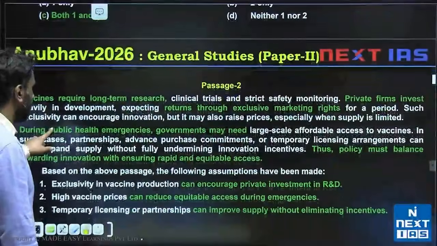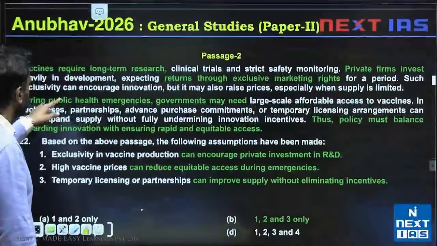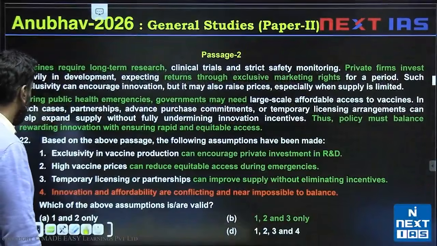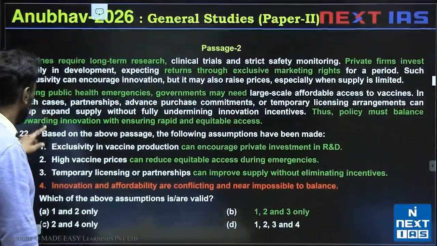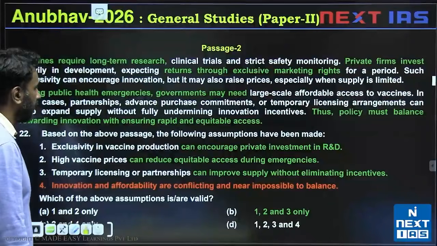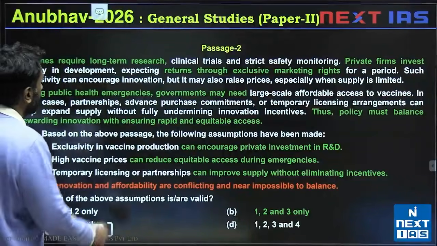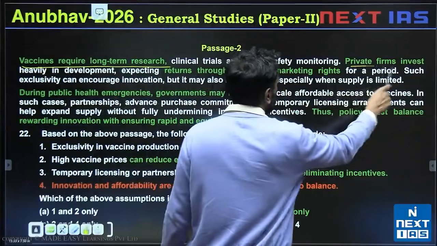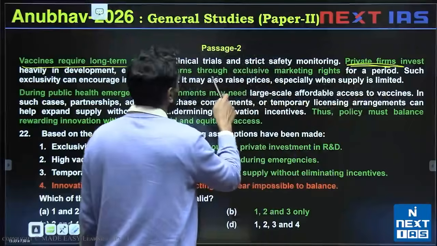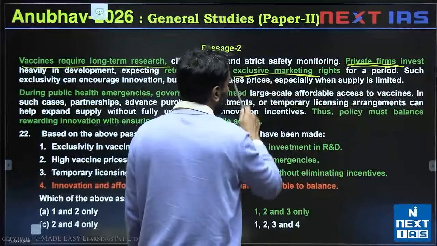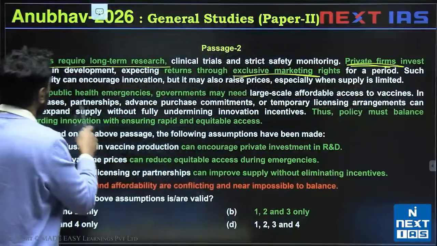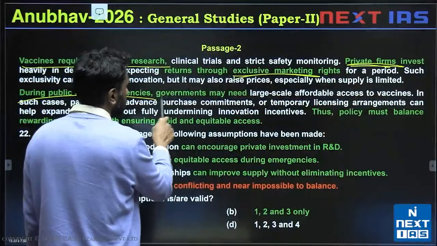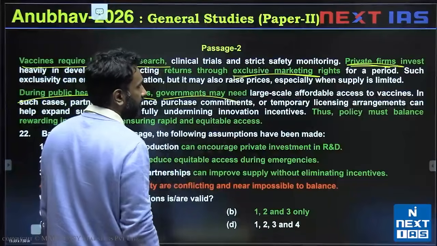Let's take a look at this passage. Here again, this is question 22, we are asked to look at some assumptions and check if they are valid or not. Vaccines require long-term research. Private firms invest in that time because they get exclusive marketing rights. Then we are told, but during public health emergencies, governments may need that.